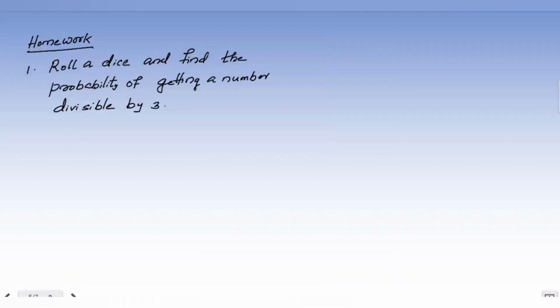Okay guys, this is the homework for this video. Roll a dice and find the probability of getting a number divisible by 3. So you know how to do it. Rolling a dice means you know the sample space, and in that sample space you have to find out how many numbers are divisible by 3. That is going to be the event. Is it clear? So just try it yourself.